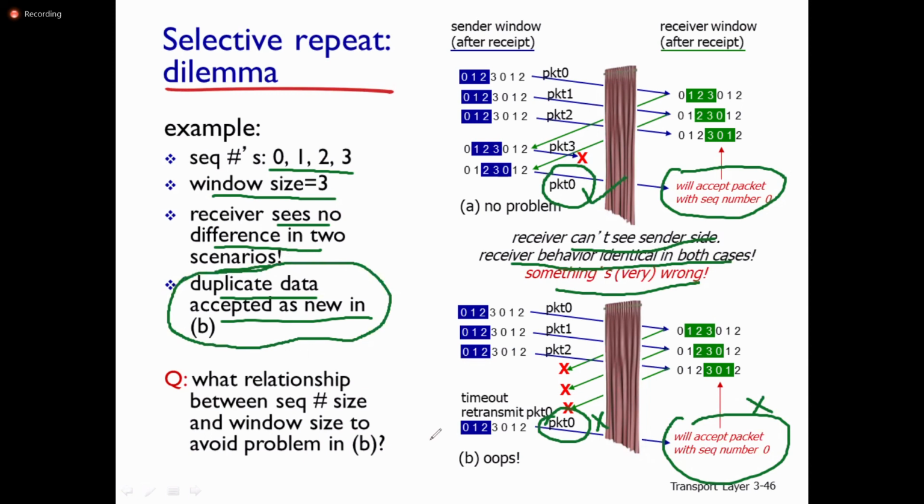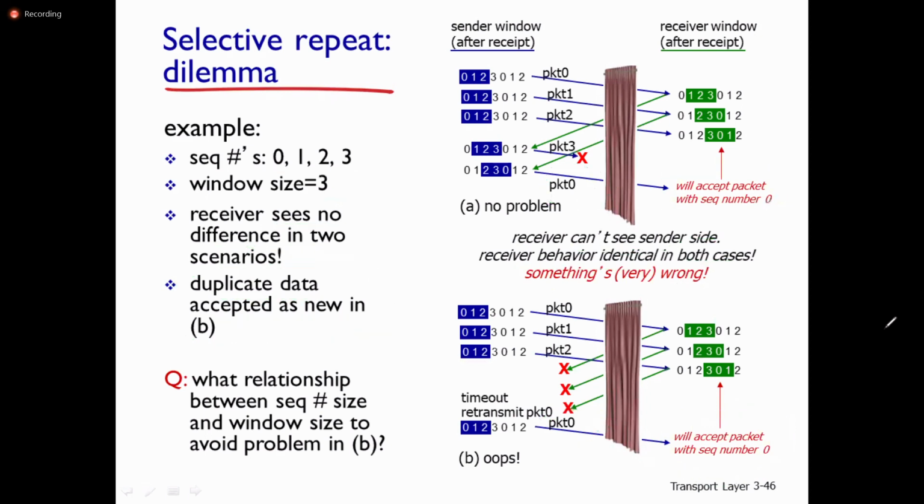Then what is the relationship between sequence number size and window size to avoid this problem? We need to increase the sequence numbers. We should not use the same sequence numbers 0, 1, 2, 3 and then again 0, 1, 2, 3, not like that. We need to increase the sequence numbering.